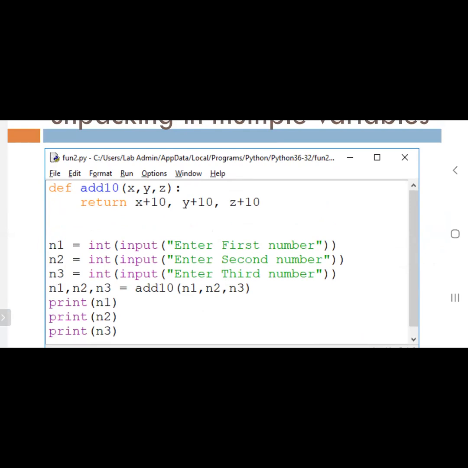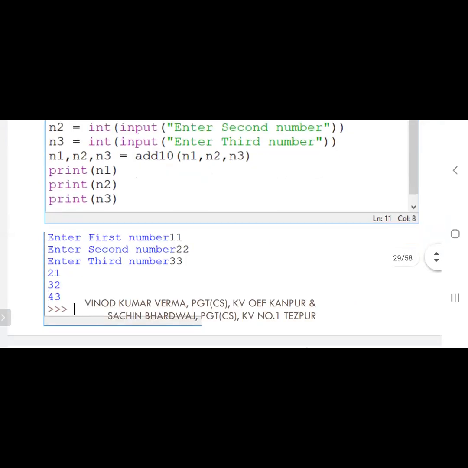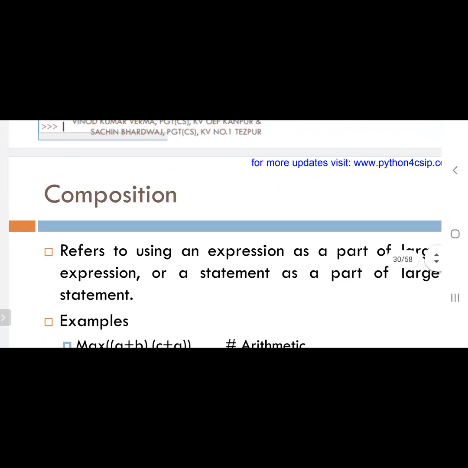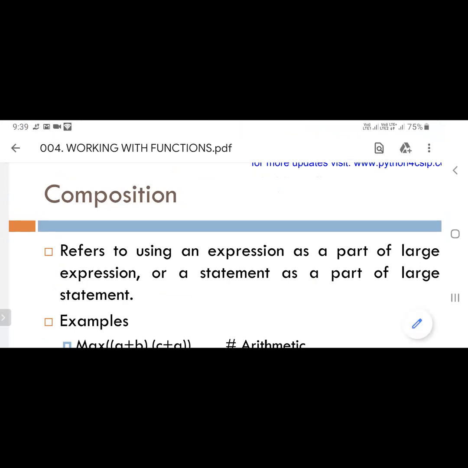Okay, good. Then we want to see one more thing, composition. Composition means a group of multiple statements, or merging multiple statements, is called composition. One minute, time is about to complete. We will deal with composition and the rest of the topics tomorrow. Have you understood this concept?